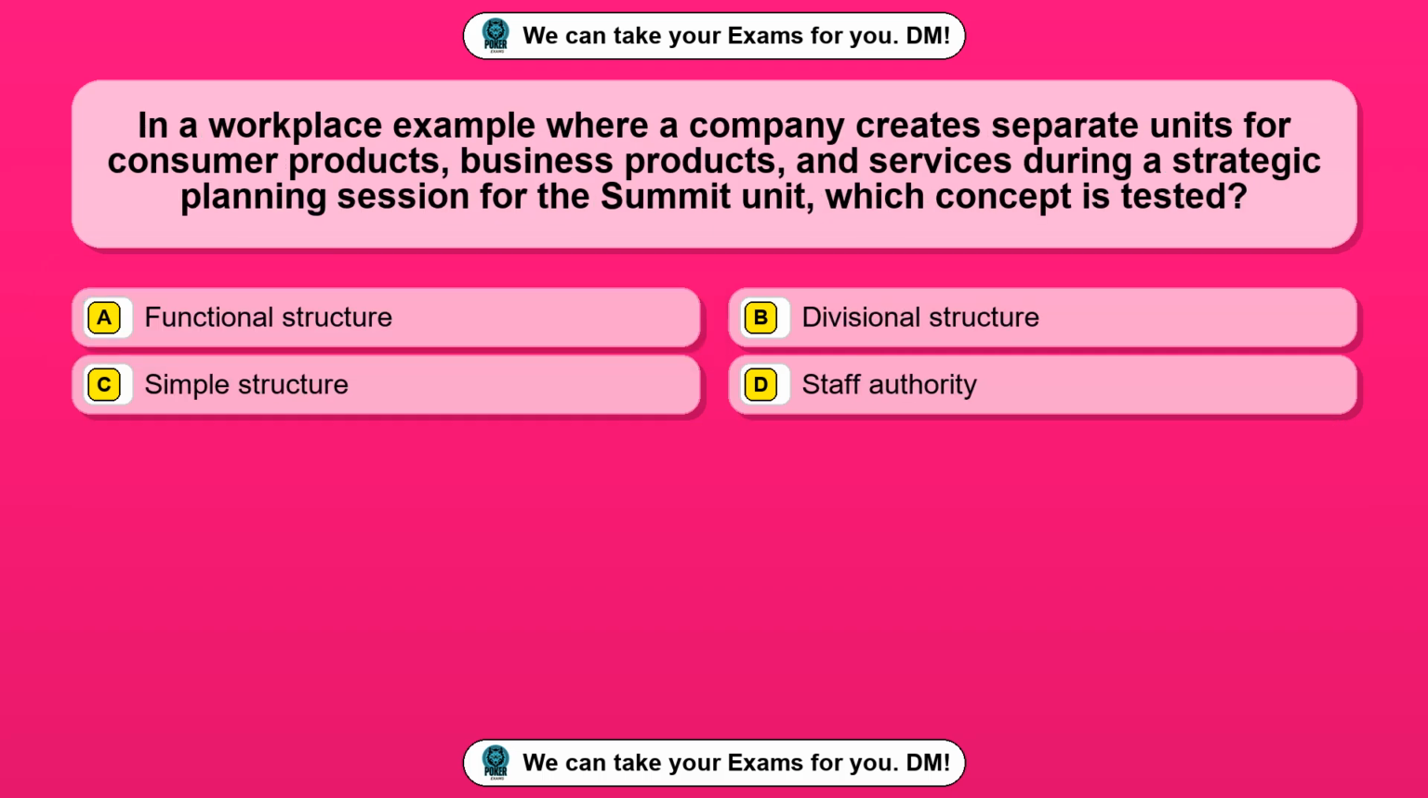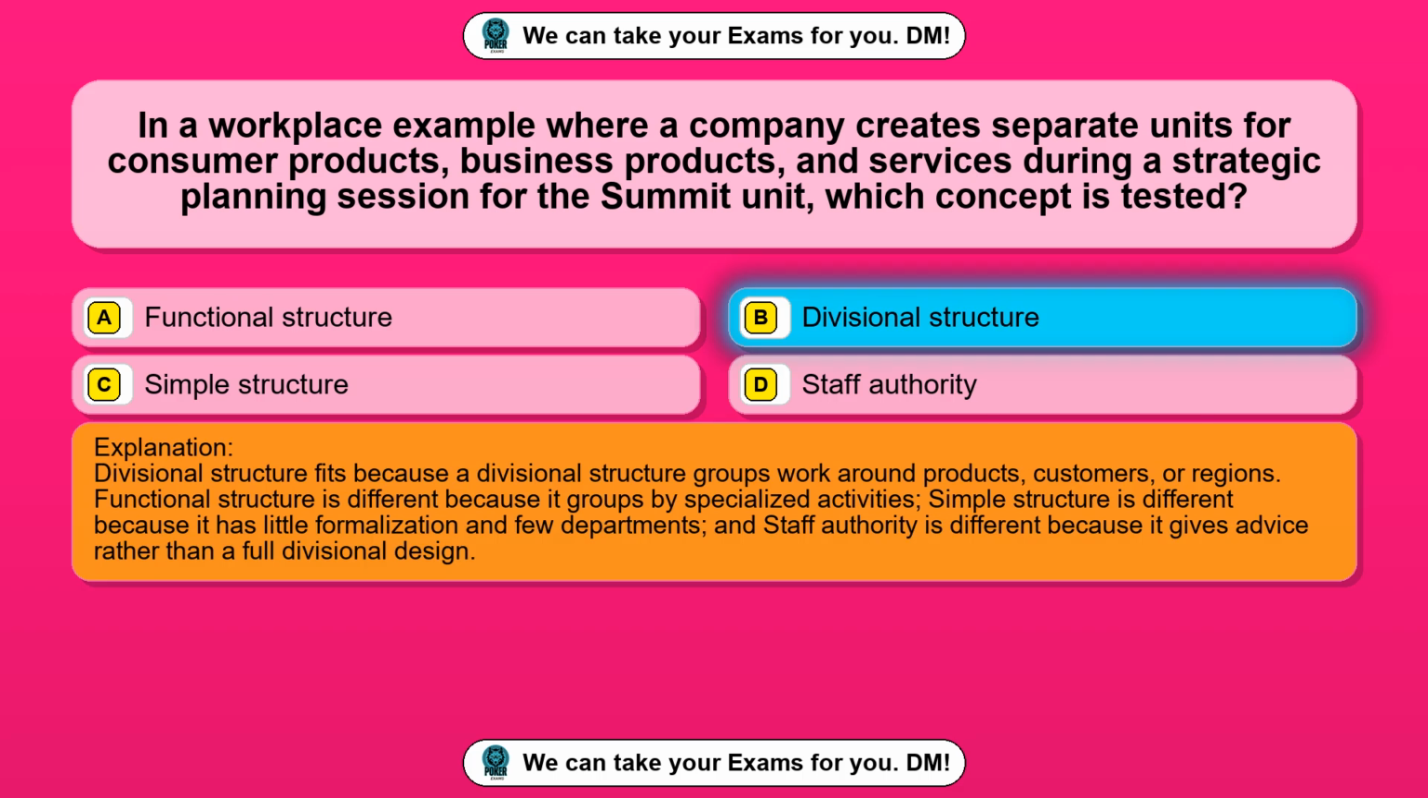Question 25. In a workplace example where a company creates separate units for consumer products, business products, and services during a strategic planning session for the summit unit, which concept is tested? Option A, functional structure. Option B, divisional structure. Option C, simple structure. Option D, staff authority. The correct answer is option B, divisional structure.